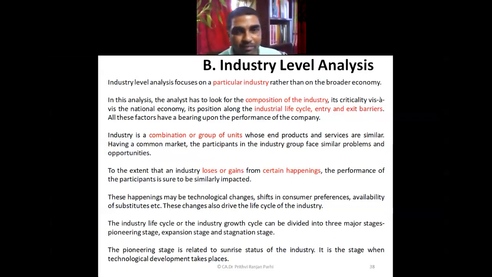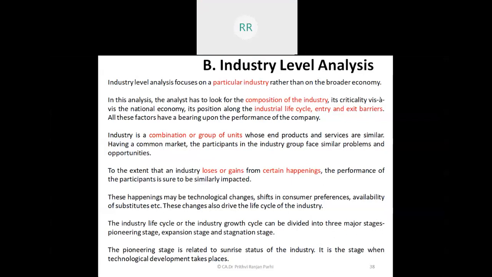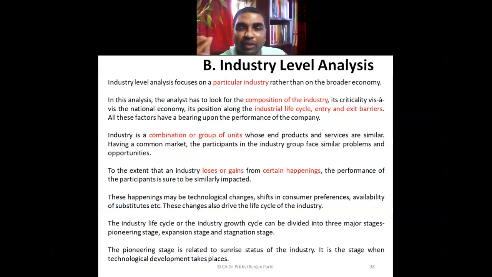Now going to the next level, which is about industry level analysis. Here, what happens? We are making analysis not for the entire economy, but for a specific industry. When I say specific industry, we try to see what is the composition of that industry. Suppose I am talking about the pharmaceutical industry, I need to know which are the companies which form a part of this industry. How many companies are there, and what is their industry life cycle? Whether it is there in the growth stage or declining stage, I should know.